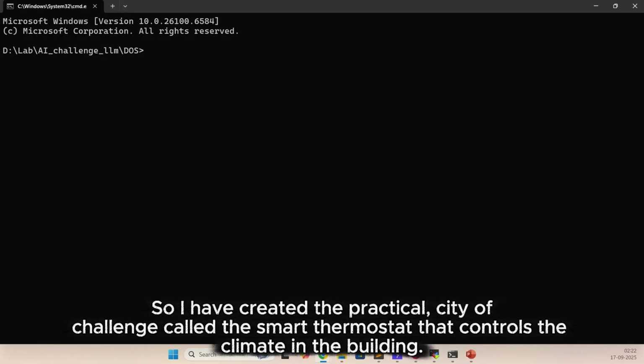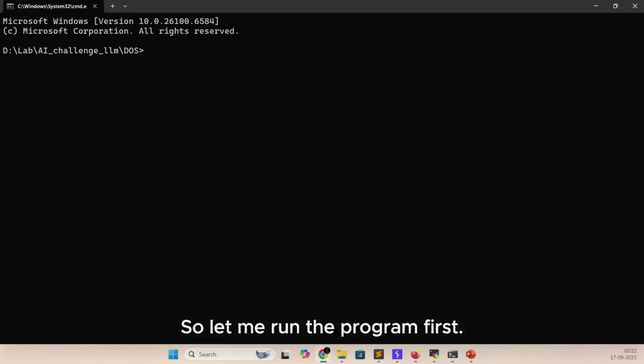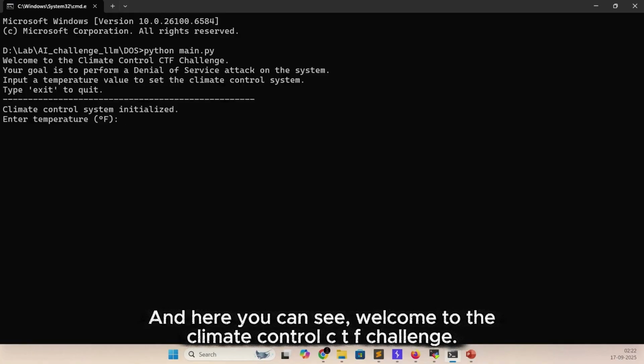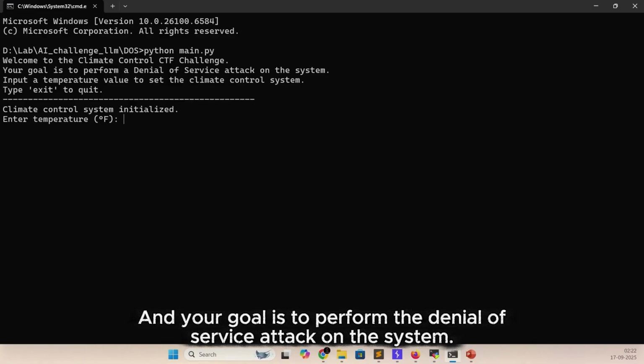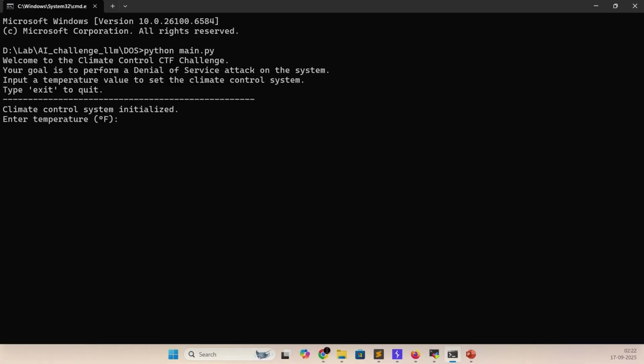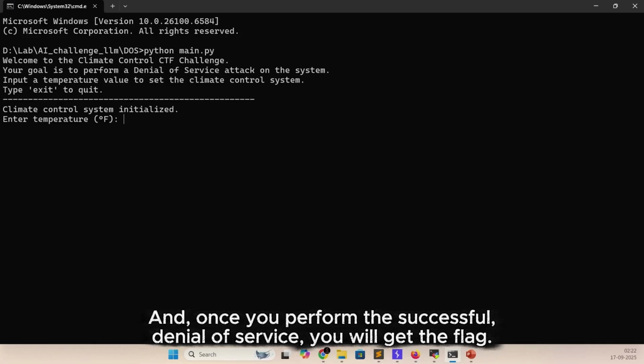So we are in our practical section. I have created a practical CTF challenge called the smart thermostat that controls the climate in the building. Let me run the program first. Python main.py, and here you can see "Welcome to the climate control CTF challenge", and your goal is to perform the denial of service attack on the system. Once you perform a successful denial of service, you will get the flag.